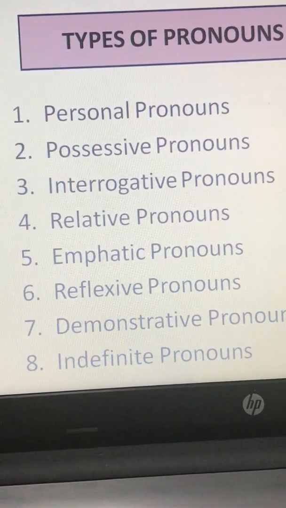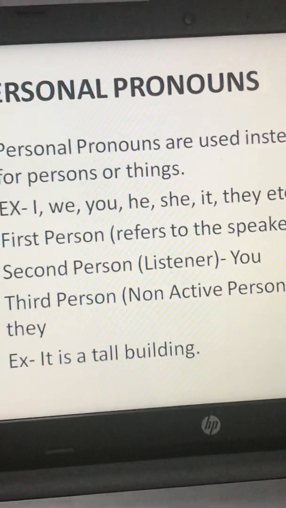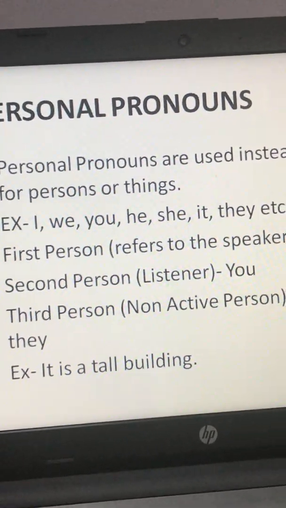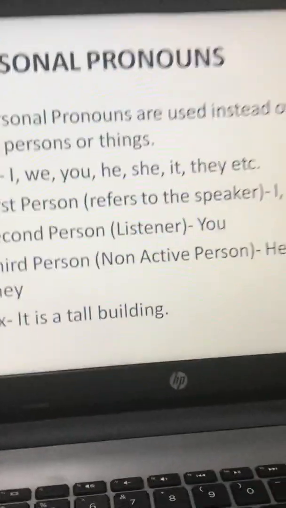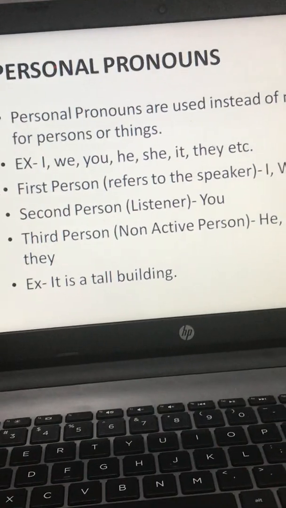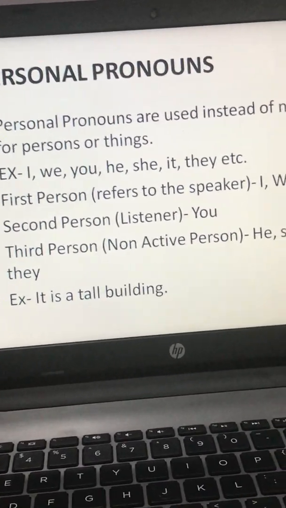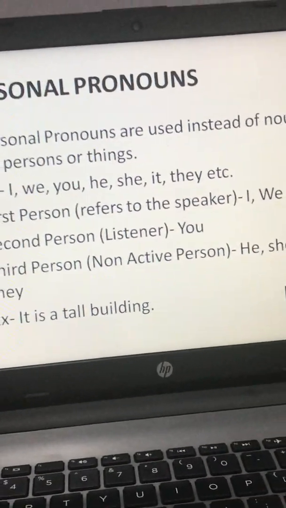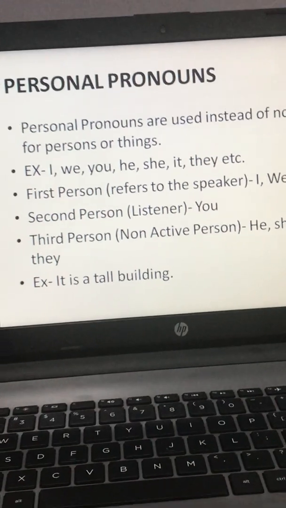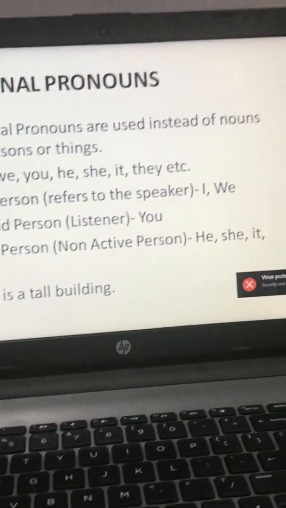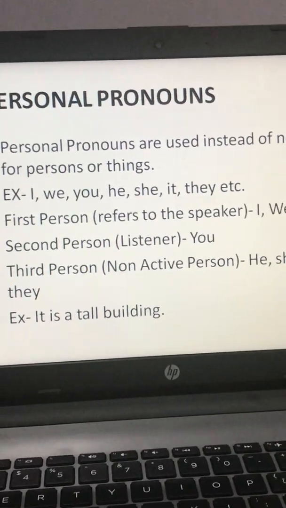We have completed the first 3 types. That is personal pronoun. It includes words like I, we, you, he, she, it, they. First person refers to the person who is speaking, that is I and we. Second person refers to the person about whom we are talking, that is the listener, that is you. And the third person is the non-active person, the one about whom we are talking, that is he, she, it, they.